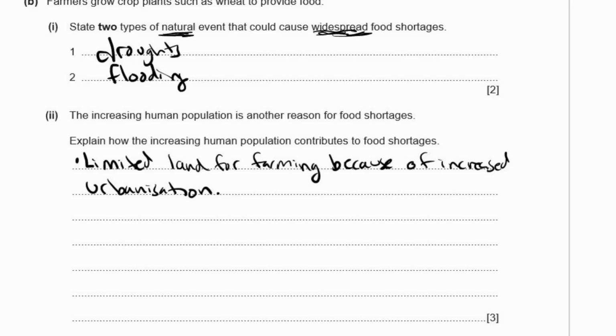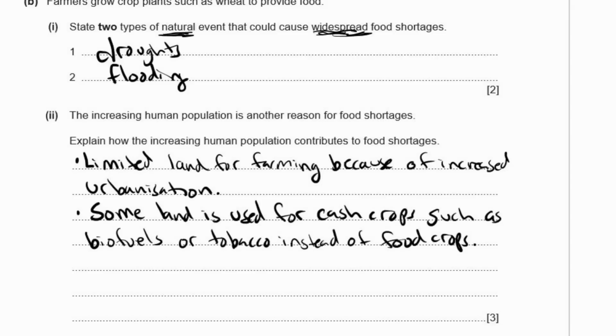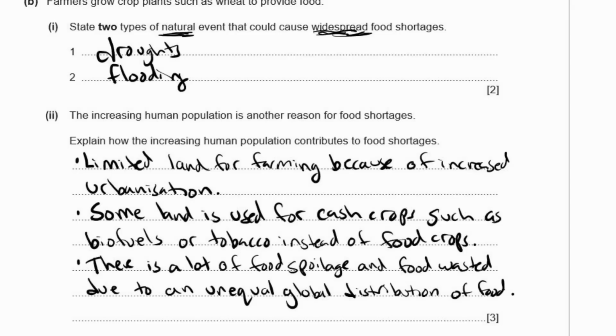Another thing that can contribute to food shortages is the fact that not all farmers grow food. They can grow other cash crops such as biofuels or tobacco. Some land is used for cash crops such as biofuels or tobacco instead of food crops. Okay, another thing you could put down is that there's quite a lot of food spoilage and wastage because there's an unequal global distribution of food.